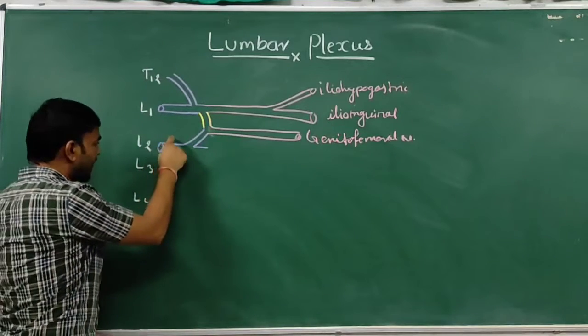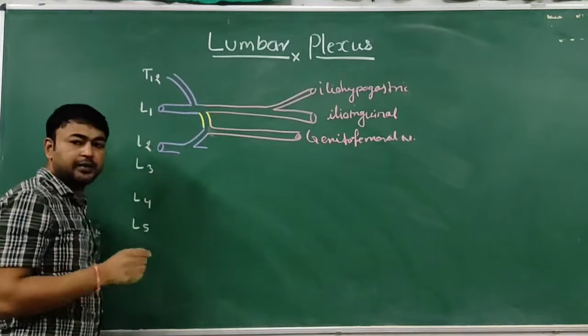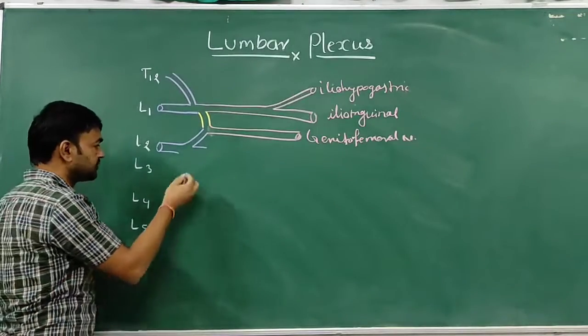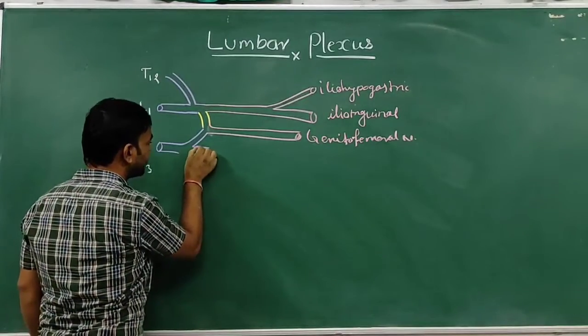Now this L2, or the ventral ramus of L2, gives two divisions: dorsal division and ventral division. Dorsal and ventral. Also the L3 ventral ramus gives two divisions, the dorsal division and ventral division. L4 again has a larger dorsal division and a smaller ventral division.